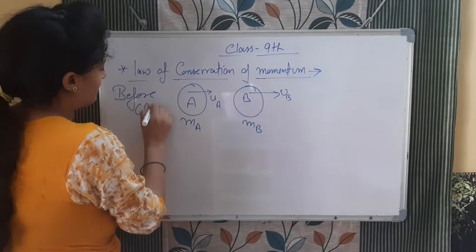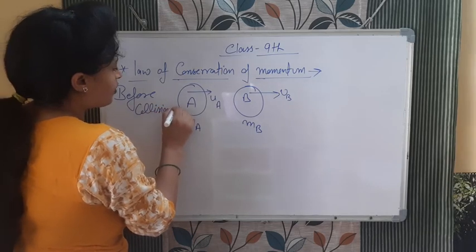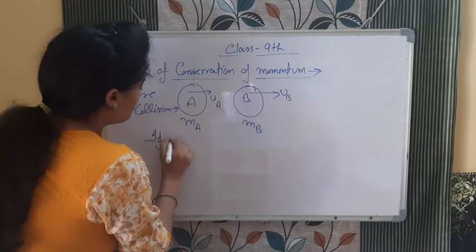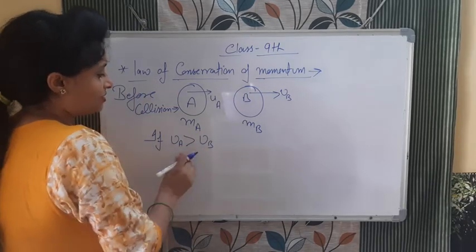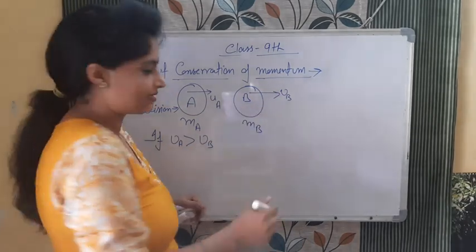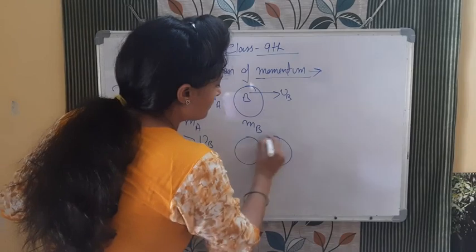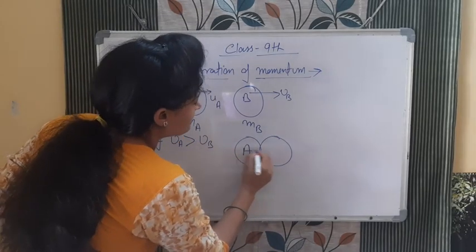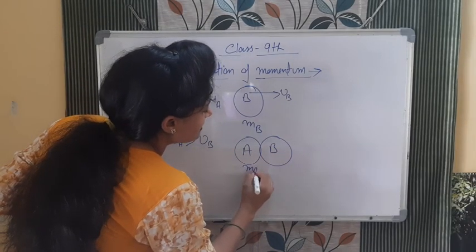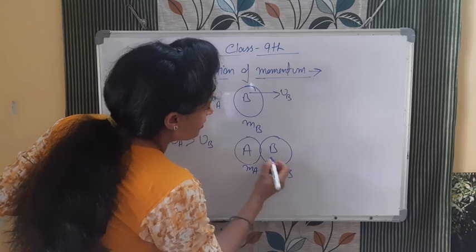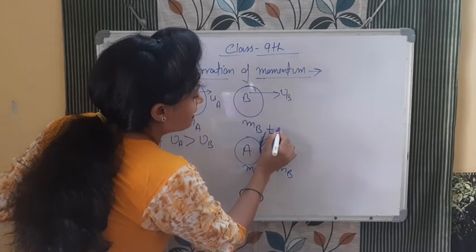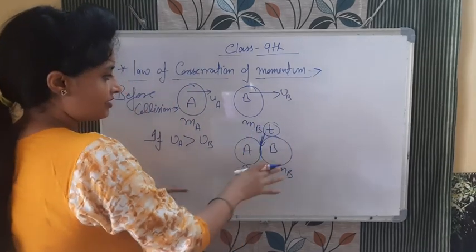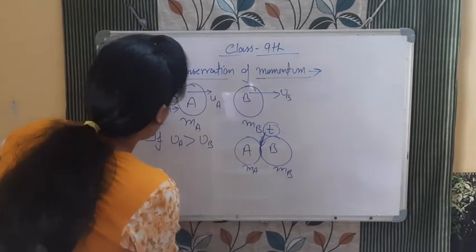So if ua is greater than ub, after time t, कुछ देर के बाद क्या होगा, ये एक दूसरे से टकराएंगे. This is A, this is B. Mass will remain the same. Mass पे कोई फर्क नहीं पड़ेगा. They will collide, for example, for time t. After collision, again they will move.